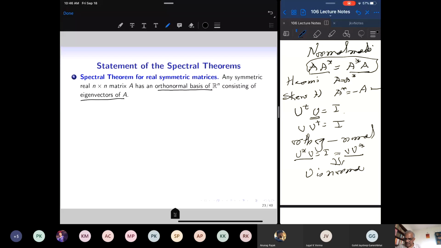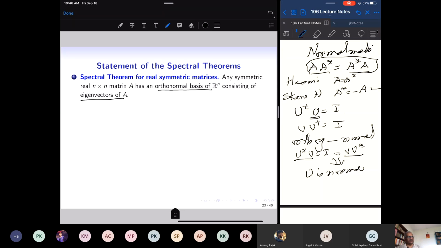That is, if I have a symmetric real matrix, it will always have an orthonormal basis of eigenvectors. So in particular, it will imply that the dimensions of the eigenspaces are equal to the algebraic multiplicity of the corresponding eigenvalues. But we are not going to calculate the characteristic polynomial in order to prove this. We just follow a more conceptual approach, because computing the characteristic polynomial is difficult.